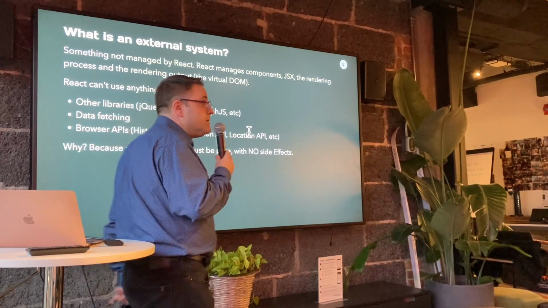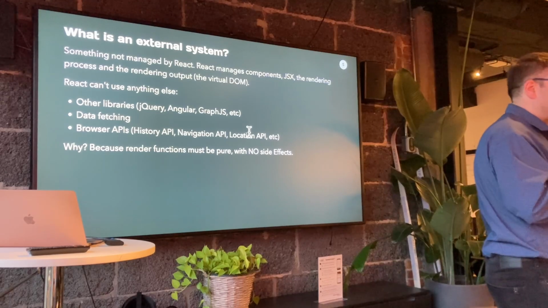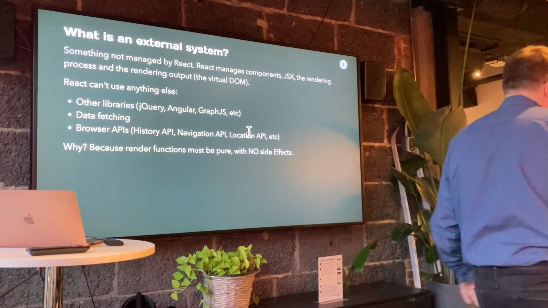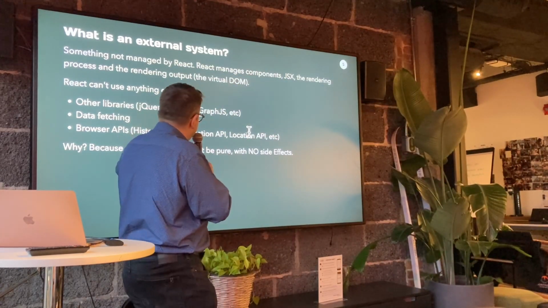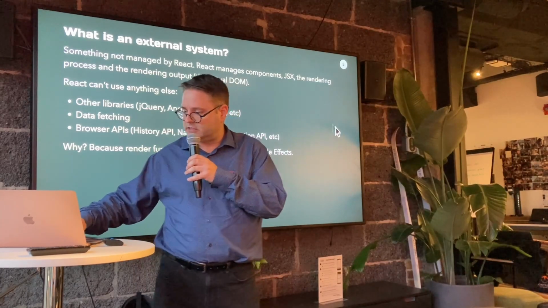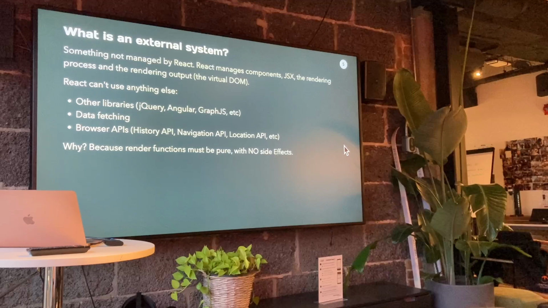Data fetching: if it talks to some network library, it is external to React. It's impure. And then any browser API you have, the history API, the navigation API, the location API, and so on. All of these are external systems. So that's a lot.